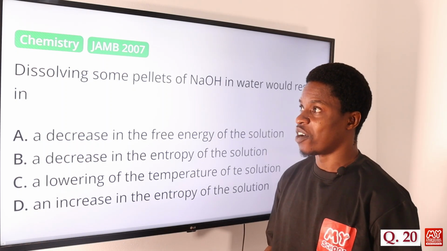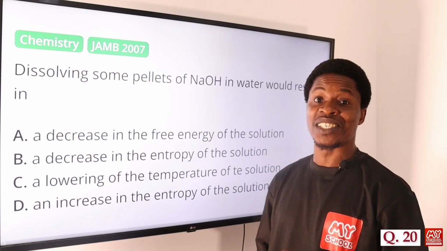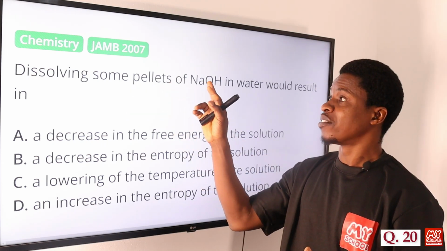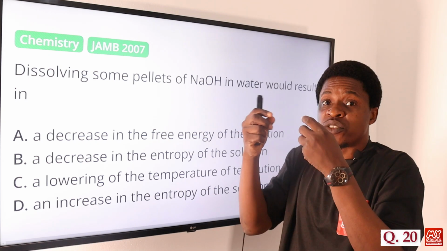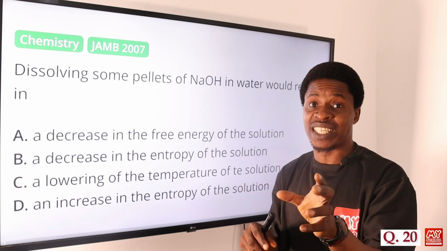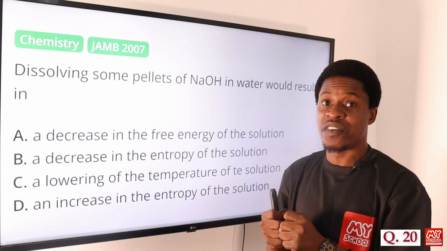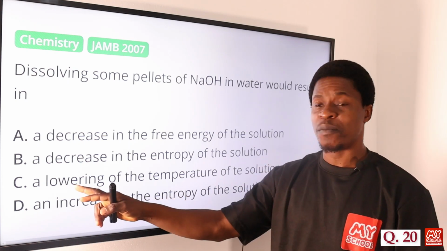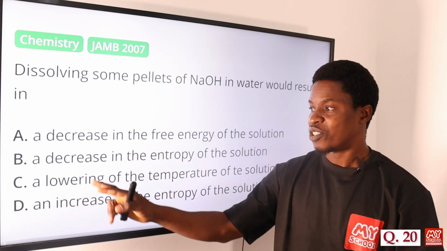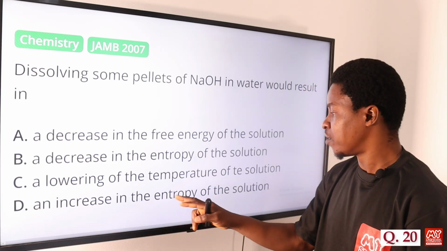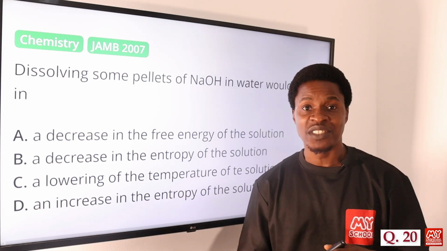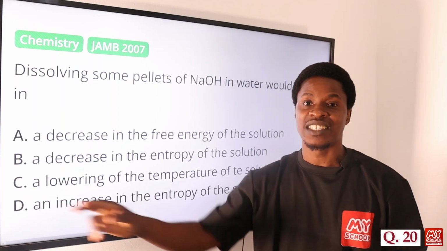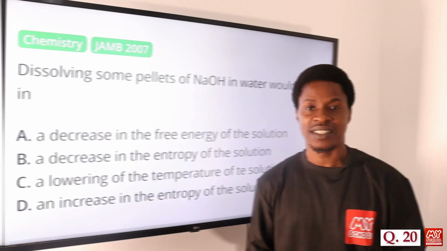Option C says a lowering of the temperature of the solution. Of course, the temperature of the solution is not going to lower, it's going to increase because more heat will be given off, since the pellets of sodium hydroxide on their own produce heat. In fact, if you touch the vessel, it will be very, very hot. So the temperature will not be lowered, it will be increased, which is not correct. Option D says an increase in the entropy of the solution. Of course, the degree of disorderliness in that system will be increased. So based on that, option D is the correct answer.